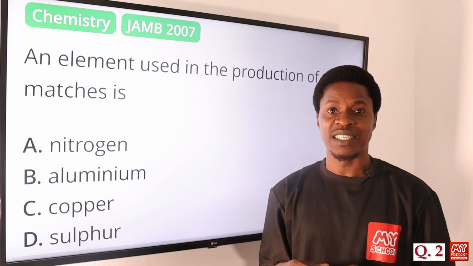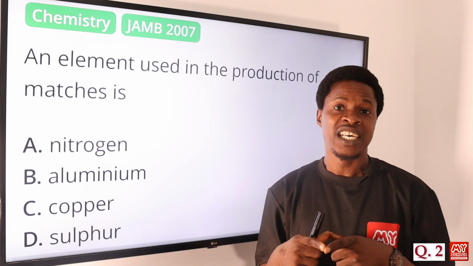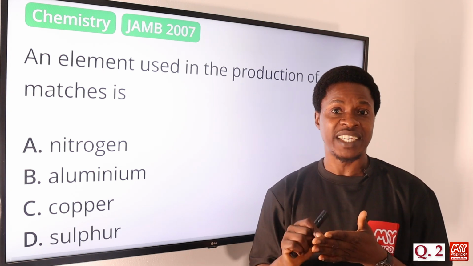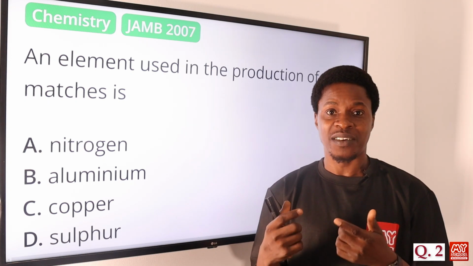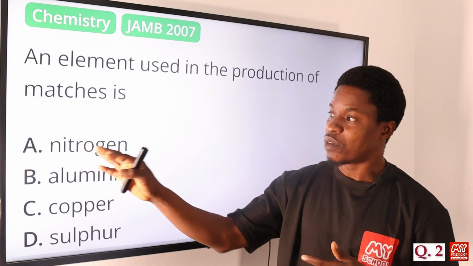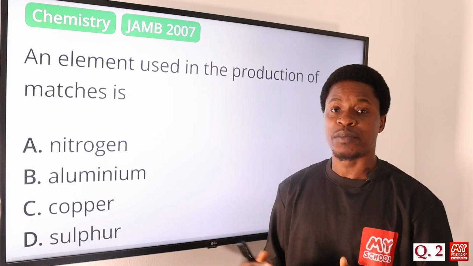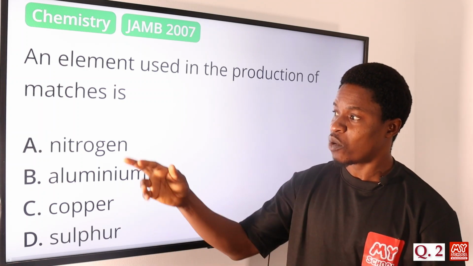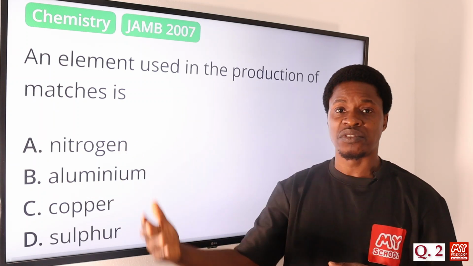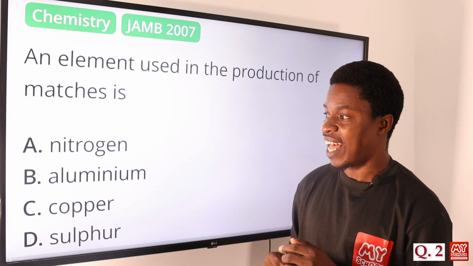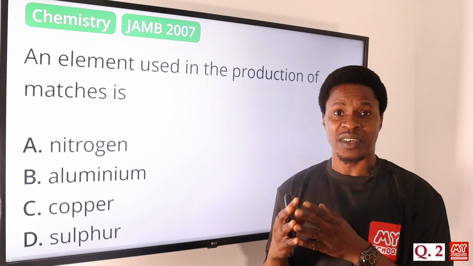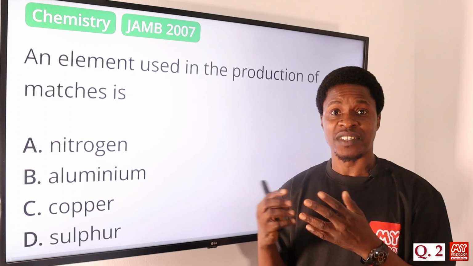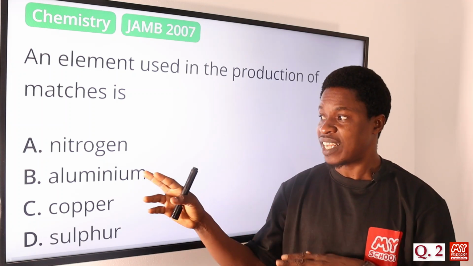Usually it is sulfur. The reason being that sulfur has the tendency to create fuel. It has an igniting power such that once it is used to hit a striking surface, it ignites. So option A says nitrogen. Nitrogen is used mostly in preservation of food, to preserve it from decaying, from dehydrating, so as a preservative. Aluminium can be used in the making of substances that are lightweight, maybe in cables, in making of aeroplane, because of the lightness of the metal, and making of some containers.